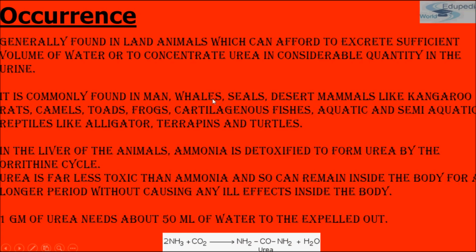Now, how does it occur? It is generally found in land animals which can afford to excrete a sufficient volume of water or to concentrate urea in considerable quantity in the urine. It is commonly found in man, whales, seals, desert mammals like kangaroo rat, camels, and some cartilaginous fishes such as elasmobranchs, and reptiles like alligators, terrapins, and turtles.